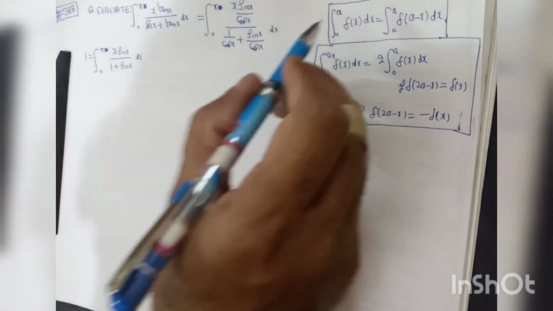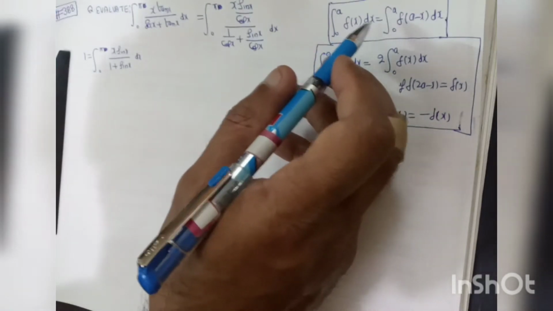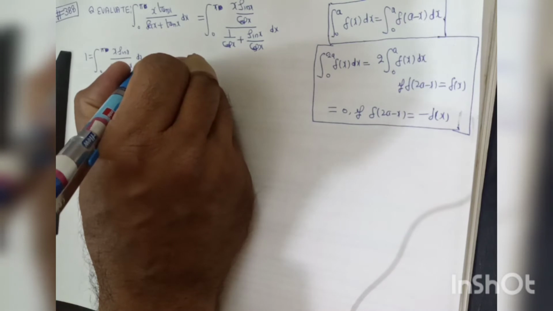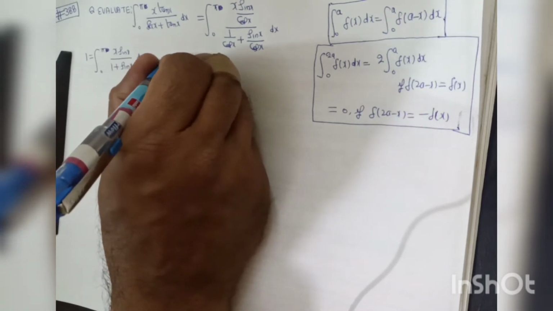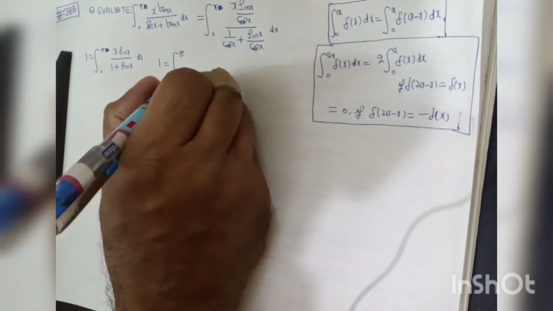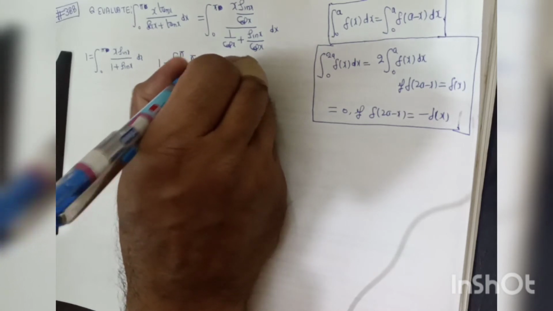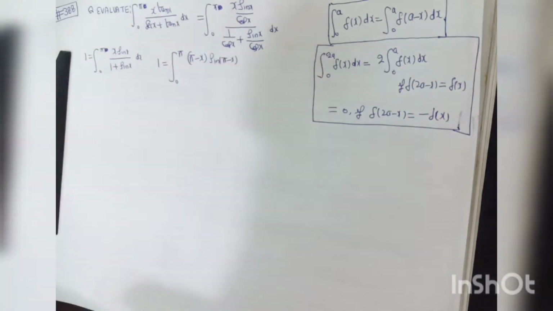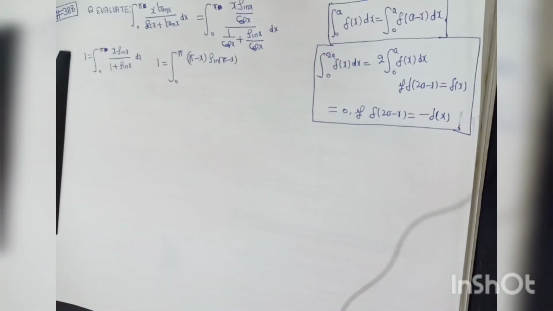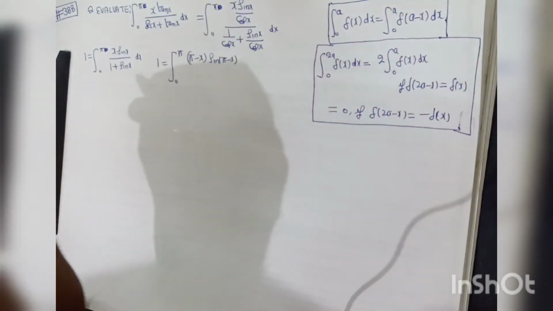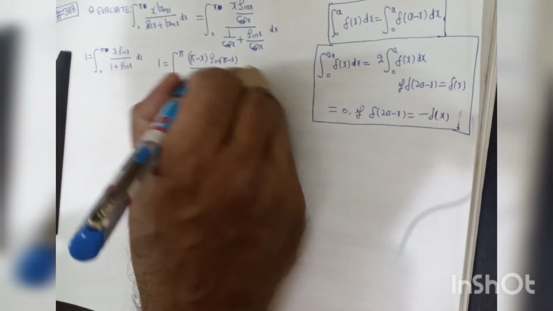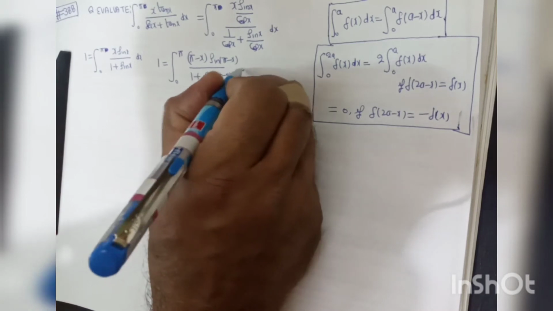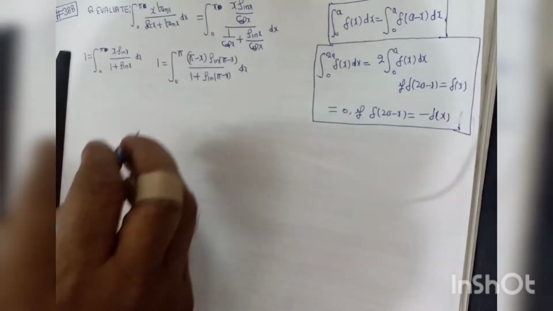Now using this property, the integral from 0 to a of f(x) is equal to the integral from 0 to a of f(a minus x) dx. So this integration can be written as I is equal to the integral from 0 to pi of (pi minus x) sin(pi minus x) divided by 1 plus sin(pi minus x) dx. Now we know sin(pi minus x) is equal to sin x.